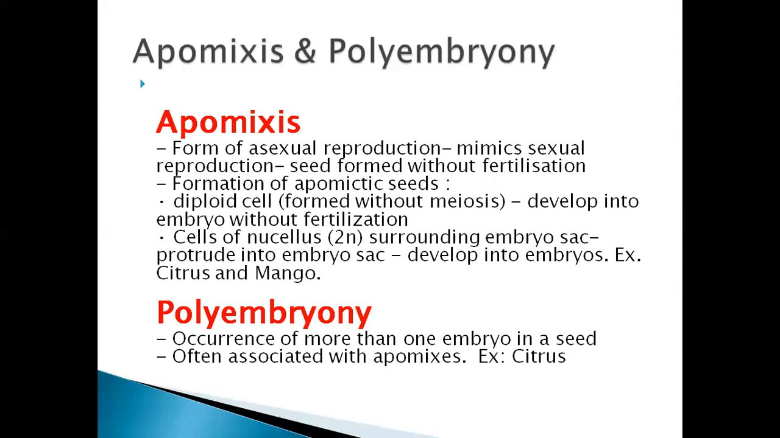Now, what is apomixis? It is a form of asexual reproduction where seed forms without fertilization process. What do you mean by without fertilization? There is no fusion of male and female gametes here. So it develops into an embryo without the fertilization process. You need to remember this. The definition of apomixis is very important. Development of a seed without fertilization process is nothing but called apomixis.